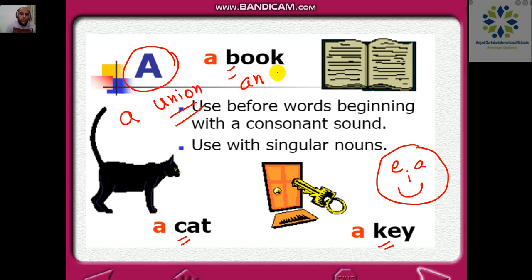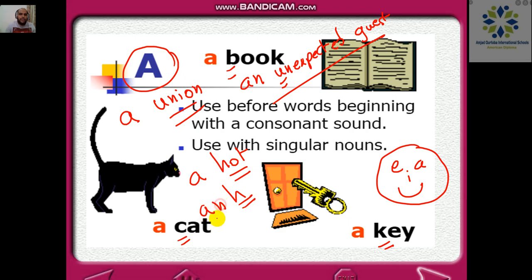However, when I say, for example, an unexpected guest, here, as you can see, I have a U which I pronounce an, unexpected, okay? So whenever you have a U that is pronounced it's going to be used with the an. So pay attention here. And another thing, please, whenever you have a word with H which is pronounced, it's going to be a hot day. Okay? And whenever you have a word that starts with H and that H is not pronounced, please use an.